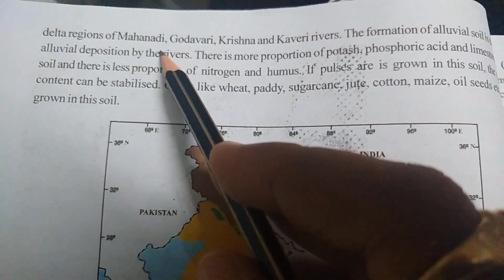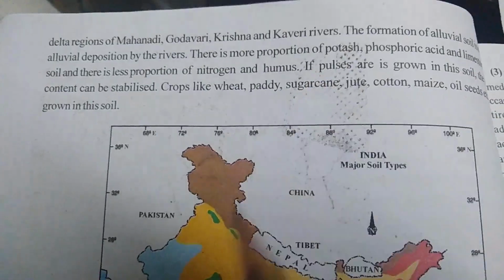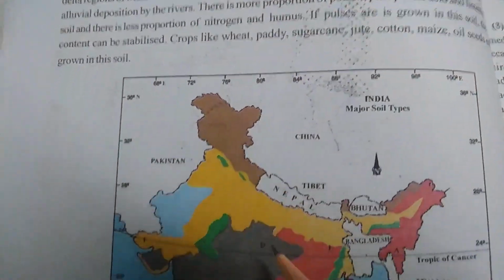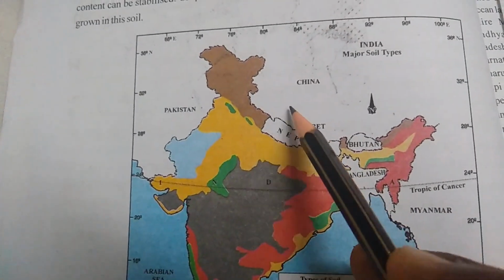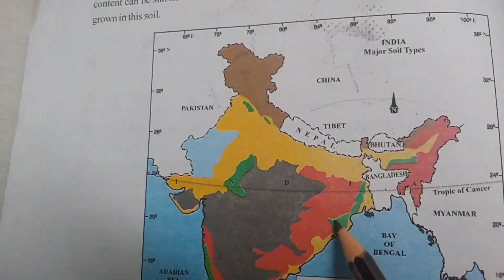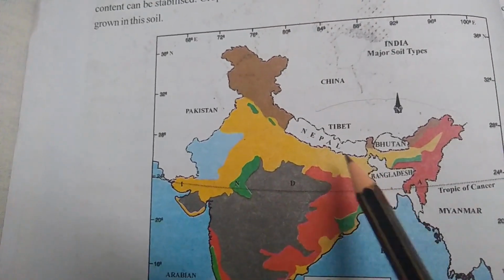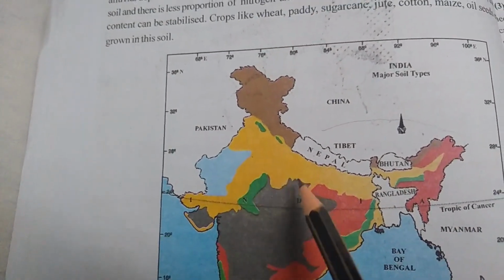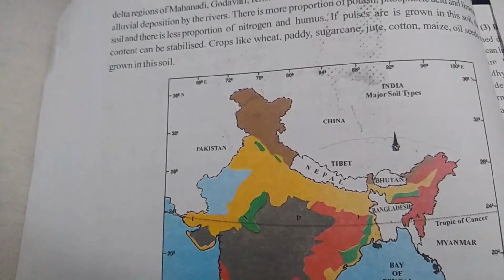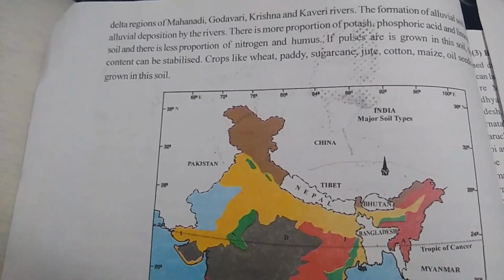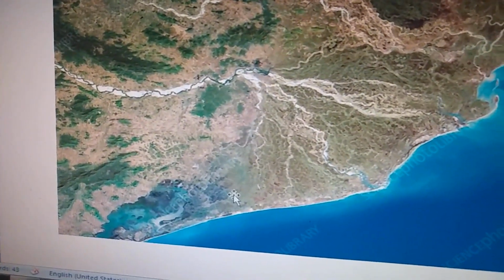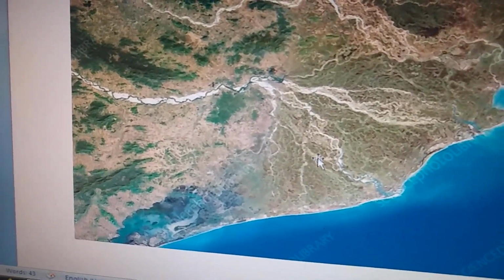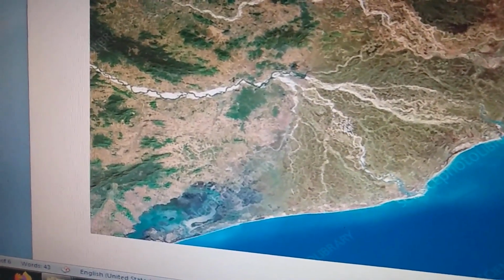And in the delta region of the Mahanadi, Godavari, Krishna and Kaveri rivers. I'll show you the delta region, but I hope you are able to see this. See, this is the Brahmaputra river's flow. So from here up to Satluj, all these areas are considered as alluvial soil. And the delta, I want to show you. This is the delta region. See the satellite view, I hope you can see this triangular area. These are called delta regions.